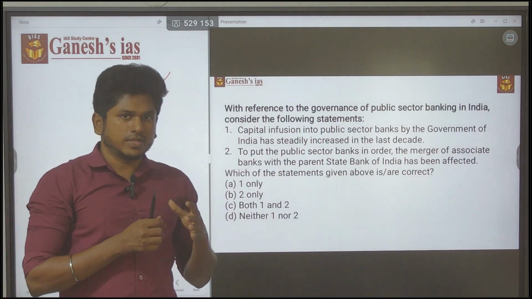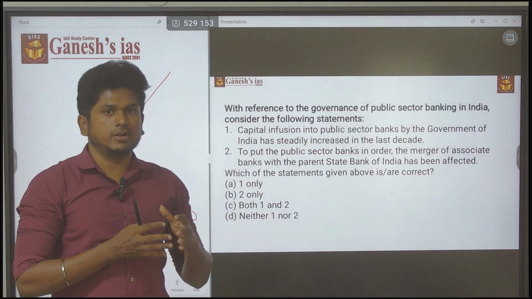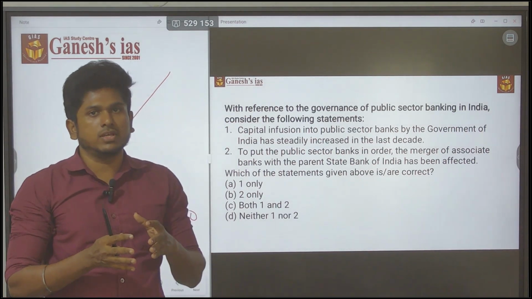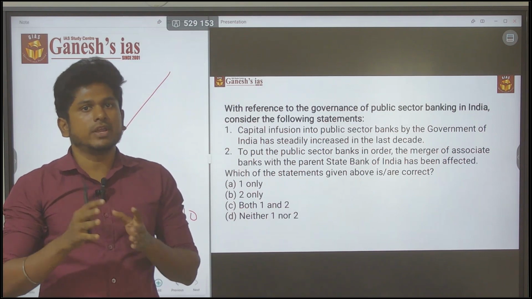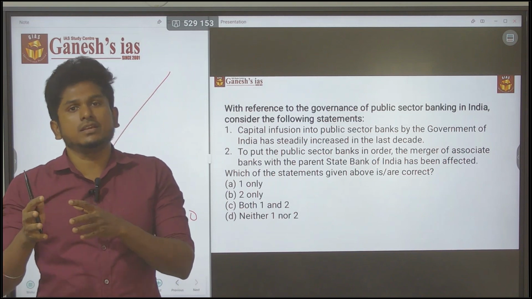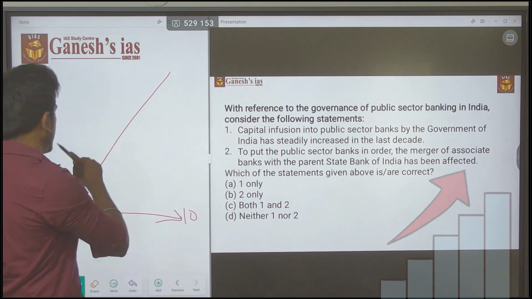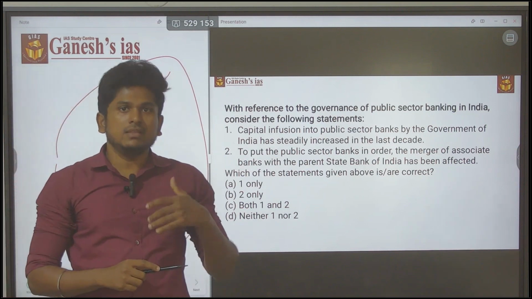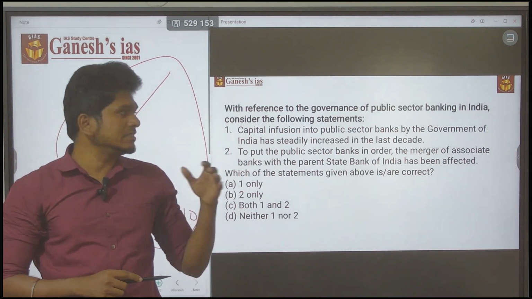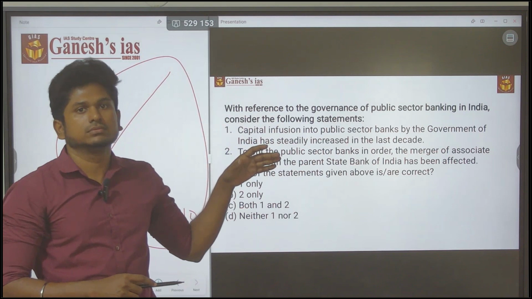Consider that in the first year it provides 100 crore, the next year 200 crore, 300 crore, 400 crore, 500 crore. In such a way it is steadily increasing, so the graph will be like this. By this idea itself you can easily eliminate this statement as wrong.